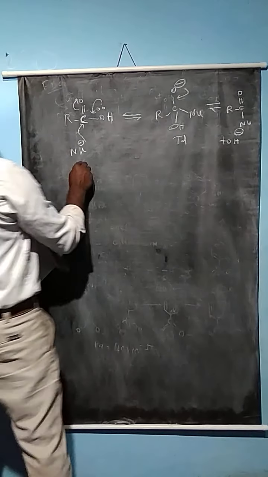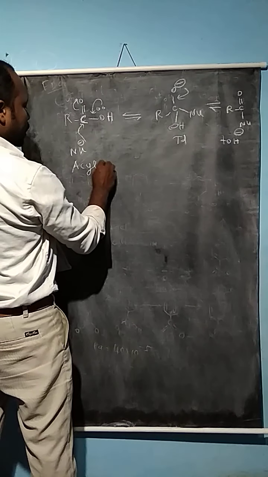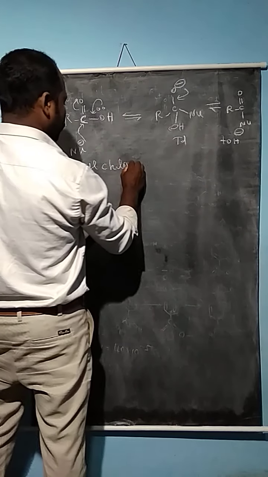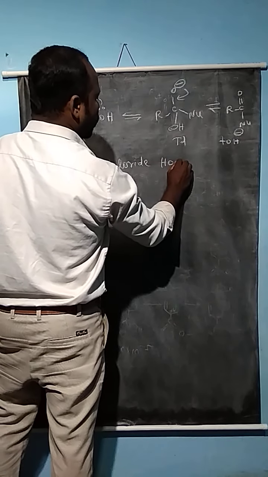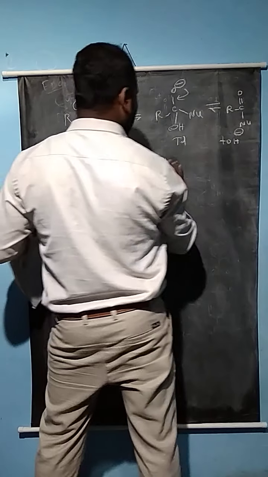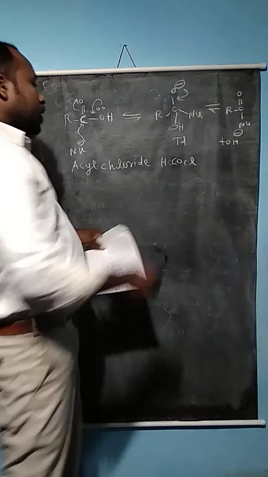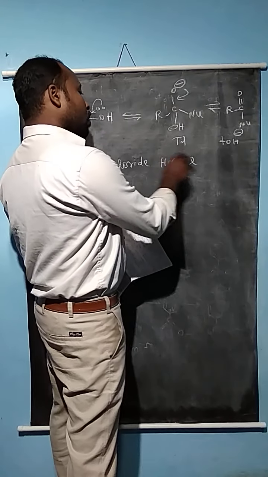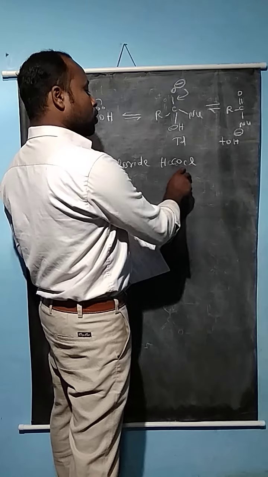First of all, we see acyl chloride. An acyl chloride in the form of HCOCl is formyl chloride, or methanoyl chloride. You can call it formyl chloride because in formic acid, the hydroxyl group is replaced by a chlorine group.